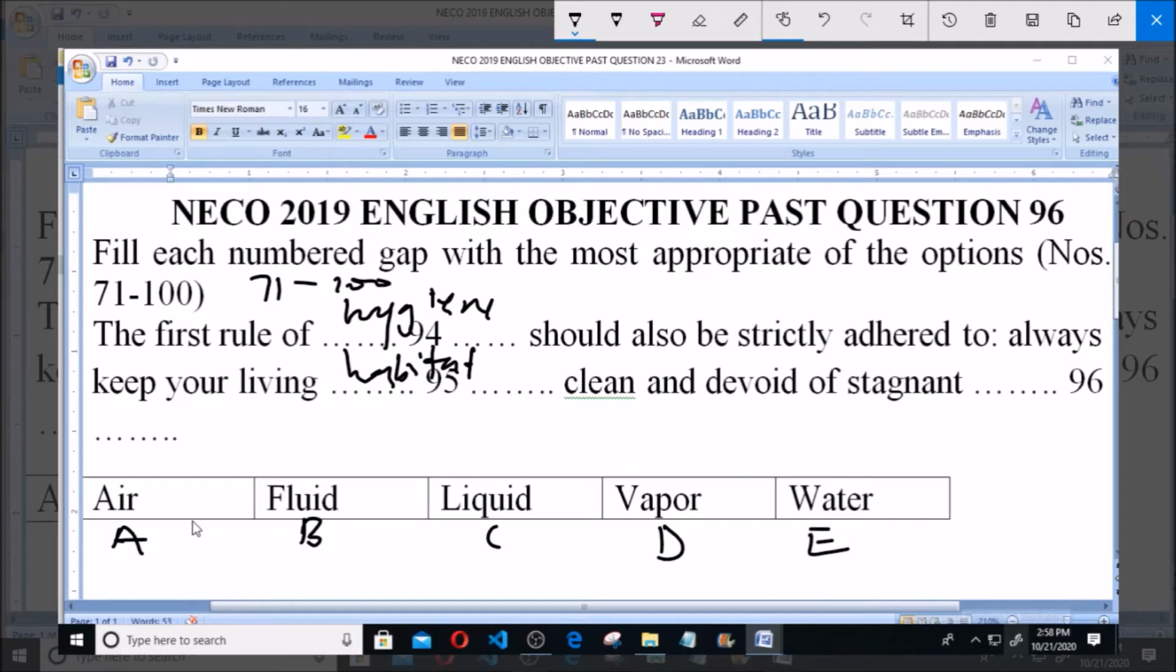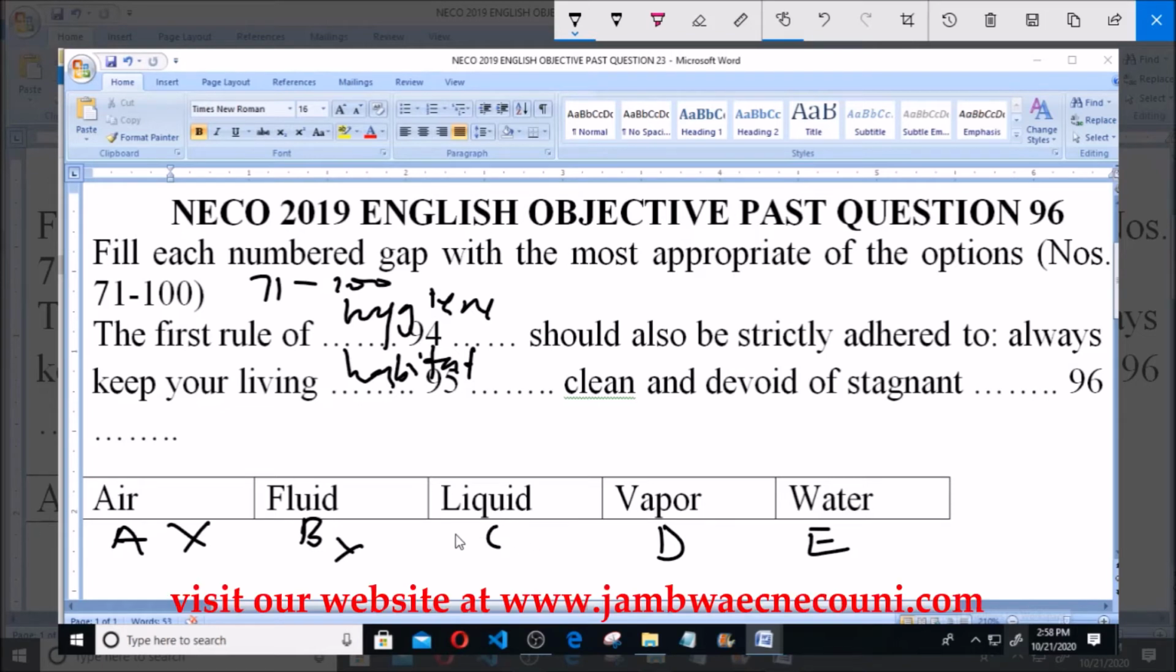We can say air is an abstract noun, we know that, so air cannot be. Then fluid is a concrete noun, but the fluid cannot actually cause mosquito in an environment, so fluid cannot be. Then liquid is also a concrete noun, we can touch liquid, we can see it, but it's a flowing one, or particularly maybe liquid of water and so. But vapor also is not stagnant. Vapor cannot be stagnant, but stagnant water causes mosquito or allows mosquito to penetrate.